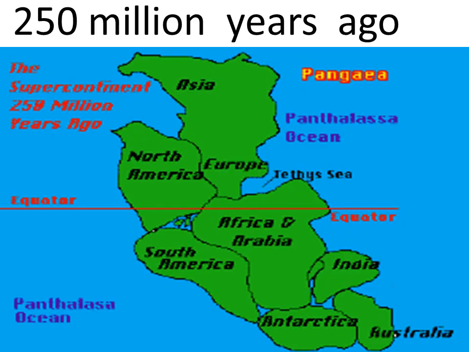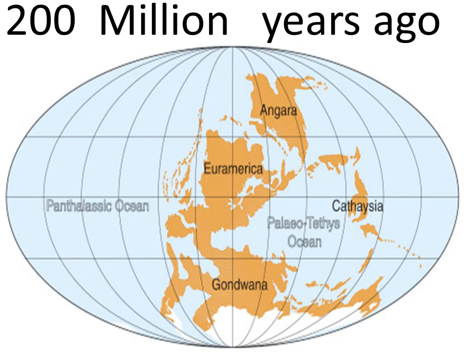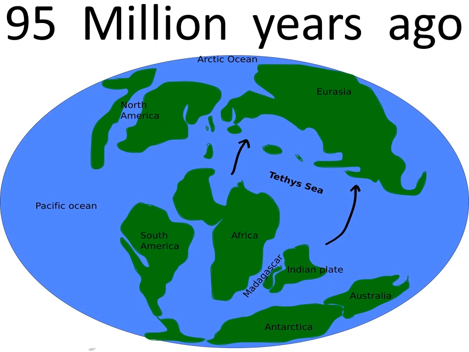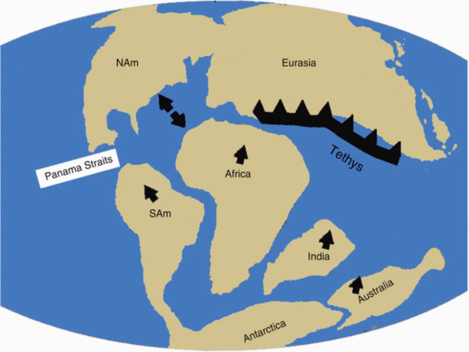250 million years ago, this is how the supercontinents were positioned. 200 million years ago, you can see the Angara landmass in the north and Gondwana in the south due to the movement of the tectonic plates. 95 million years ago, see the massive change which took place due to tectonic plates and the position of the supercontinents. The Tethys Sea found between the two landmasses, Angara and Gondwana, was uplifted by the compression called Himalayas.